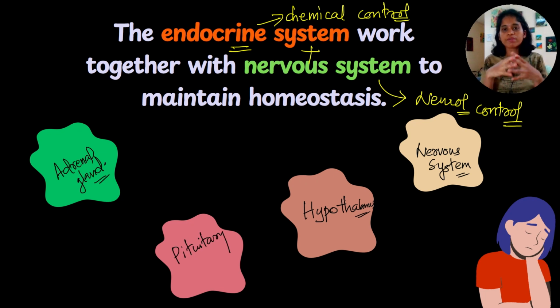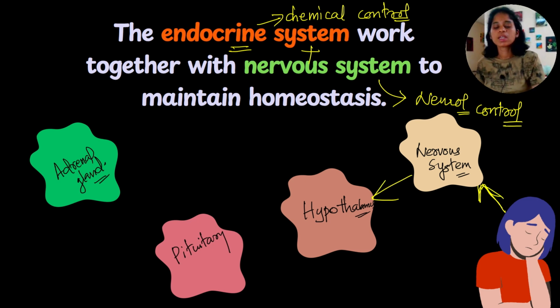Let us suppose when we are stressed, our nervous system sends signals to hypothalamus. Hypothalamus receives information from nervous system. Understood? And then it tells the endocrine system to secrete hormones.